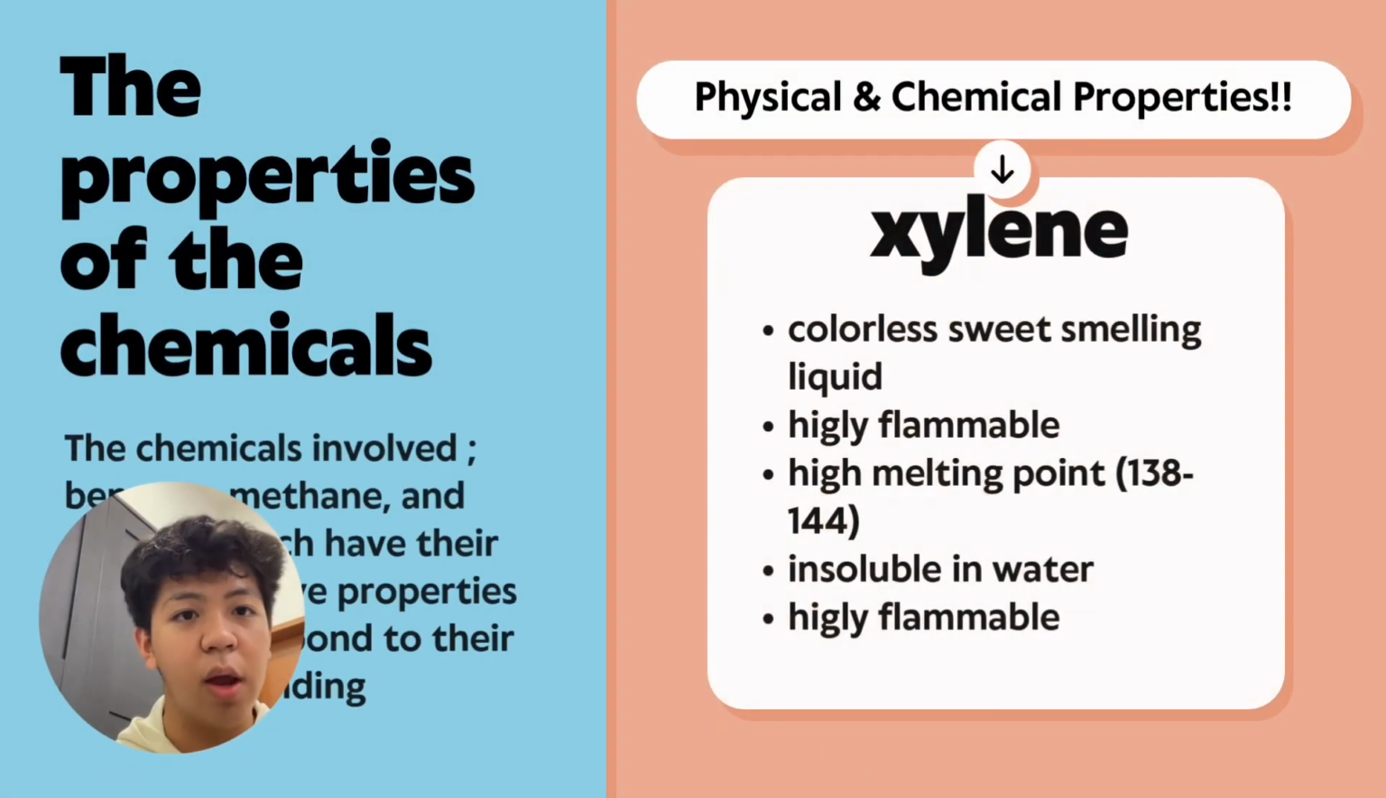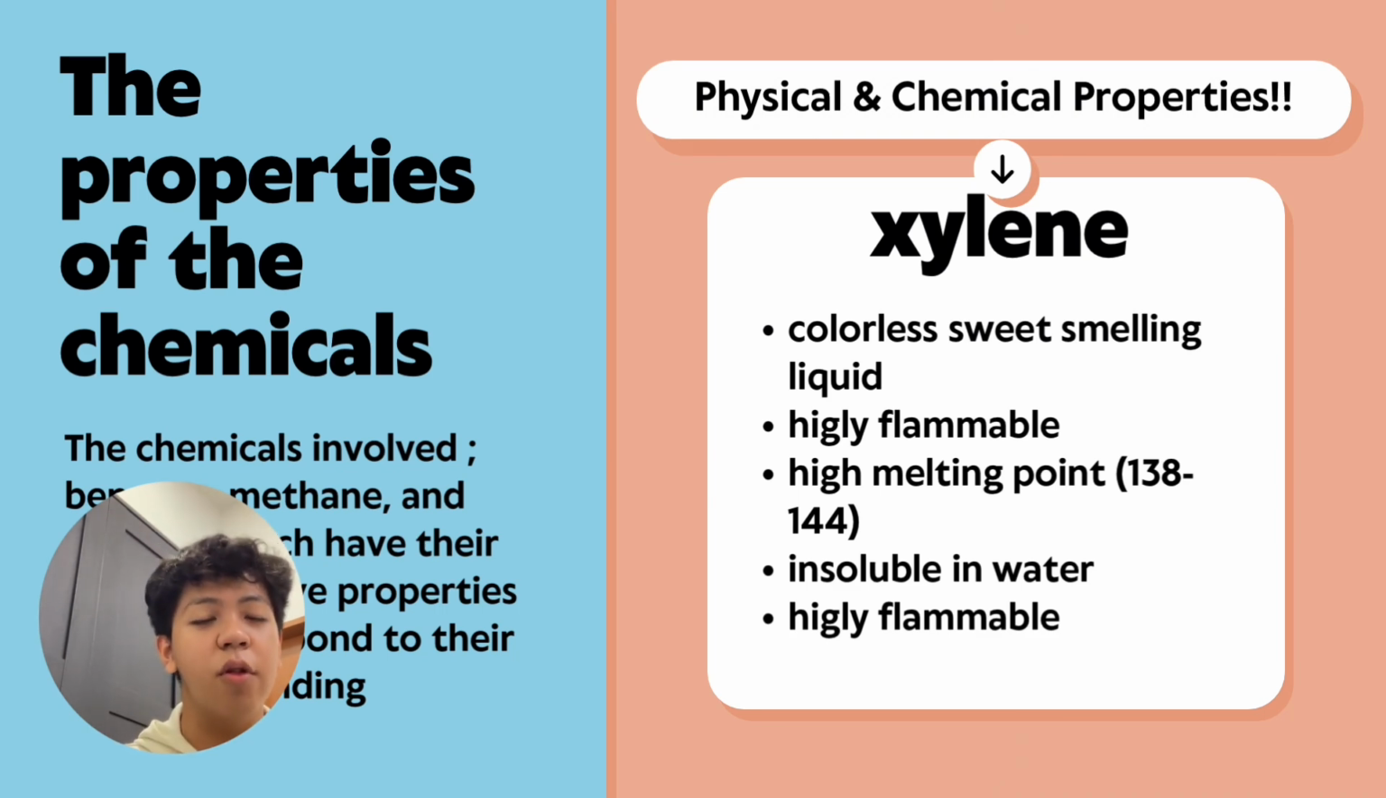And lastly, for xylene, it is a colorless, sweet smelling liquid, highly flammable, and it also has a high melting point, in a range of 138 to 144 degrees Celsius. It is insoluble in water and is also highly flammable.